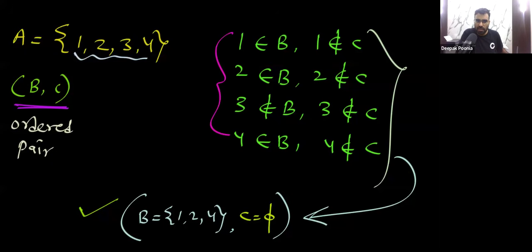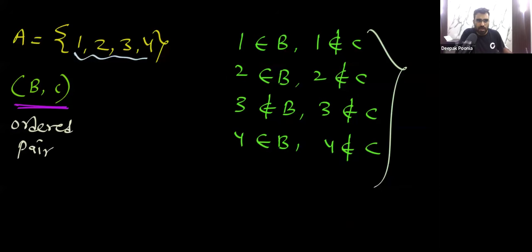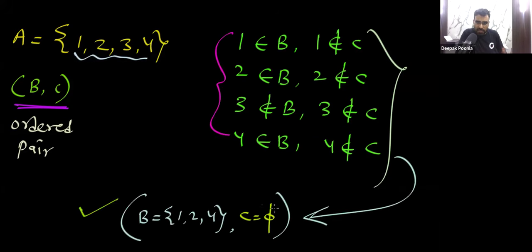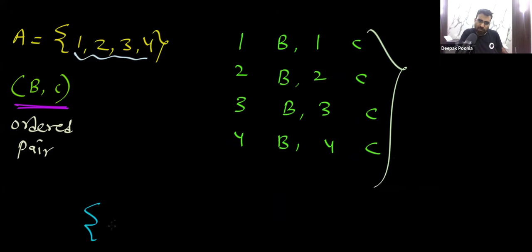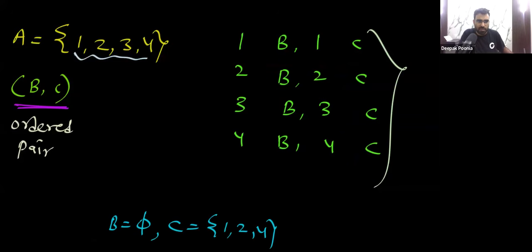Now you notice one thing. What decisions should I take so that I get a particular B and a particular C? Basically, let's assume that I want B equal to phi, and C equal to {1, 2, 4}. Let's assume this is what I want: B equal to phi, and C equal to 1 to 4. So tell me, which decision should I take?